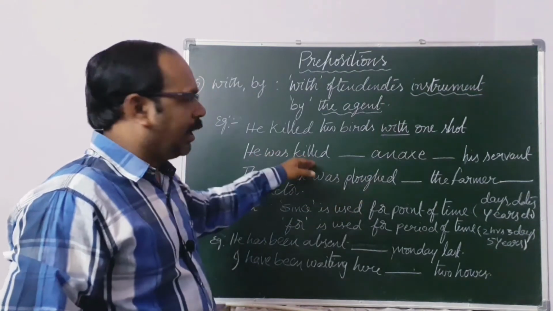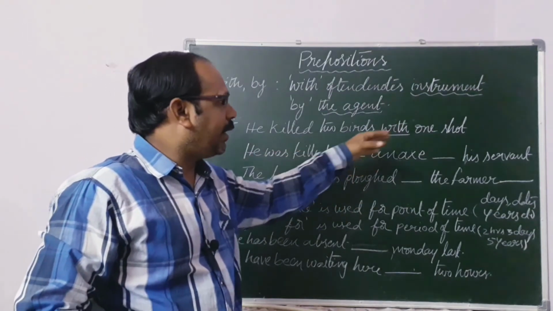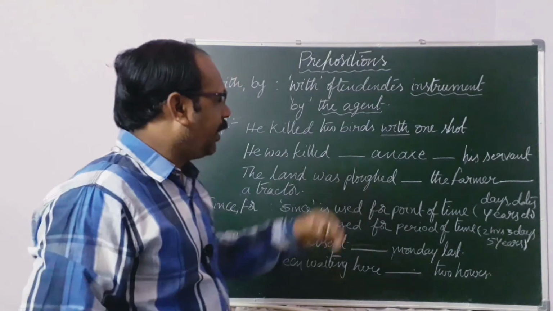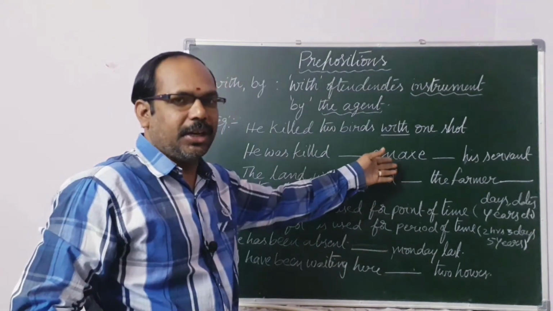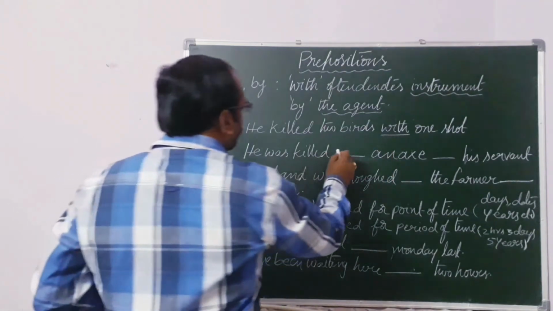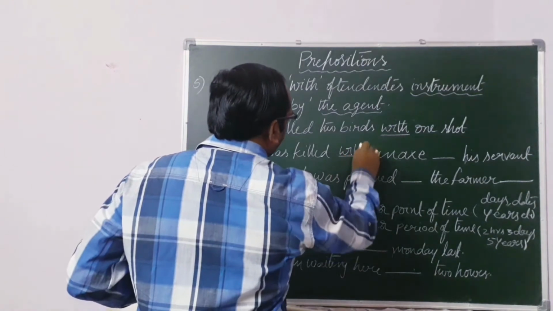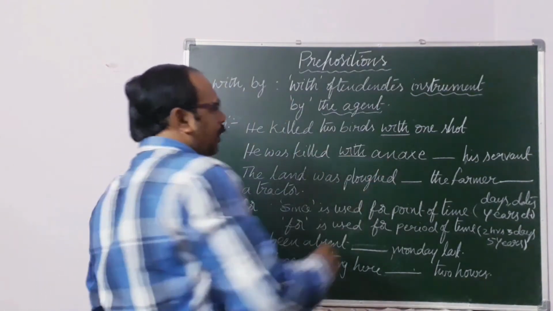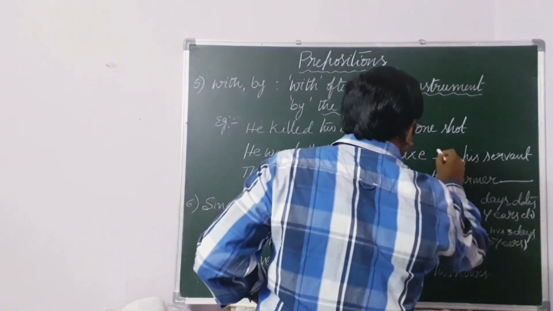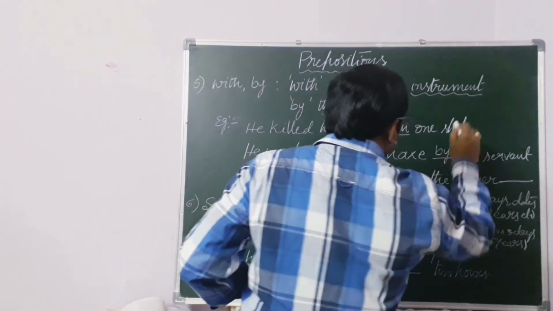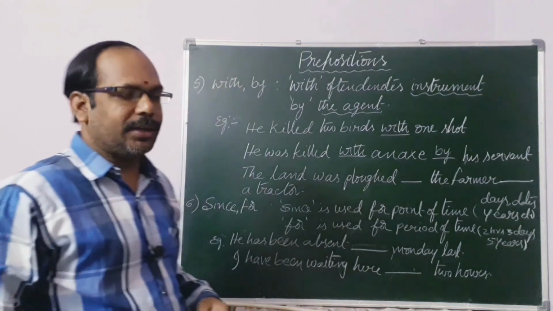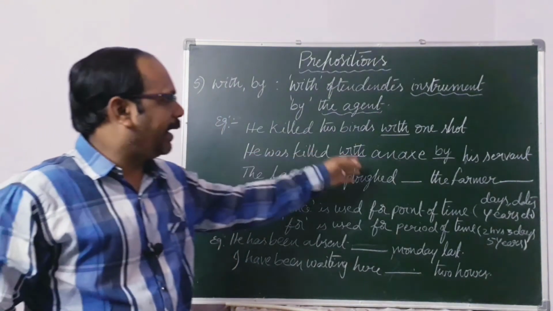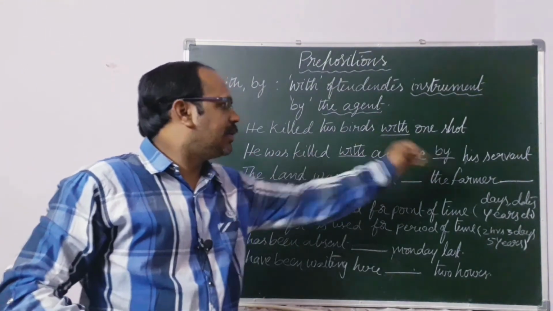And he was killed dash an axe dash his servant. Here axe is an instrument, so we have to use with. He was killed with an axe. Servant is an agent here. So, by his servant. He was killed with an axe by his servant.